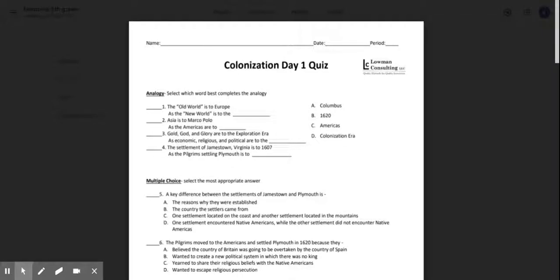Today we're going to be looking at the homework that's due for Mr. Cantu's class, and it's called Colonization Day. This homework is due on Thursday. The first section of the homework is called Analogies.